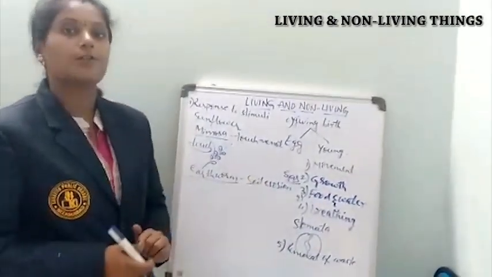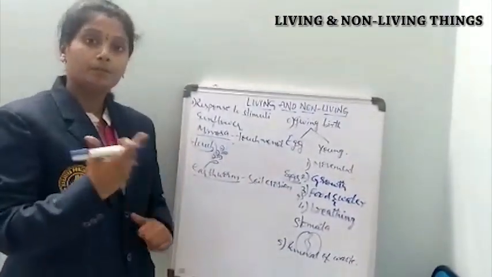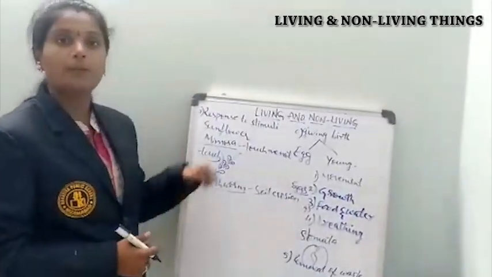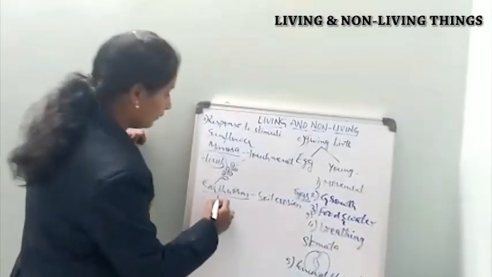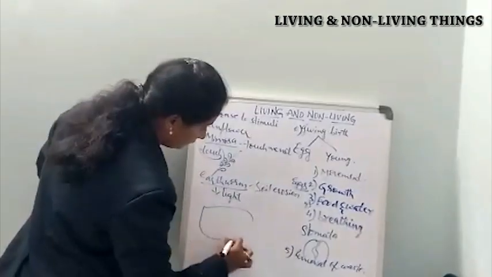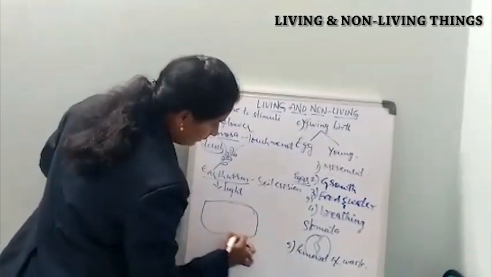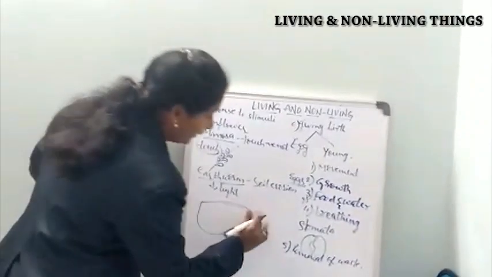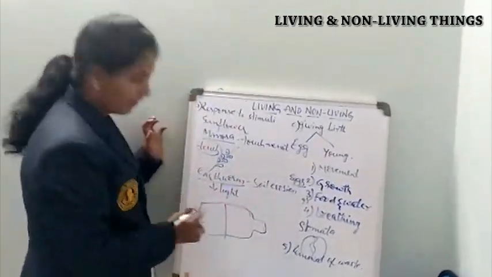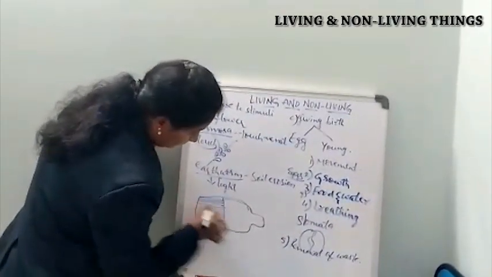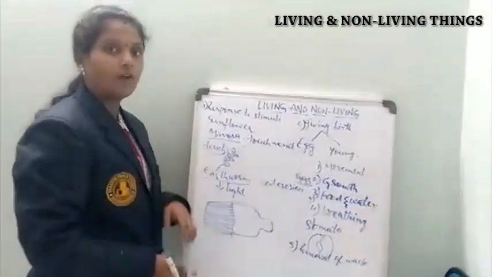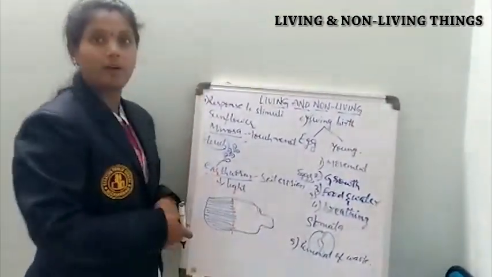Because of this, the soil can be mixed and the plants will grow very well. So how will the earthworm show a response to light? For example, take one glass jar, and half of this glass jar is covered with a dark color, some black paper. Put some soil inside and also put one earthworm inside.